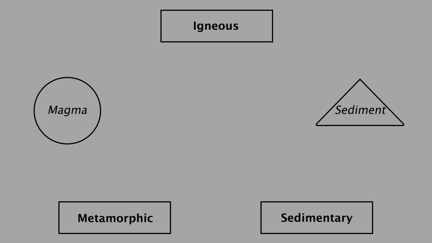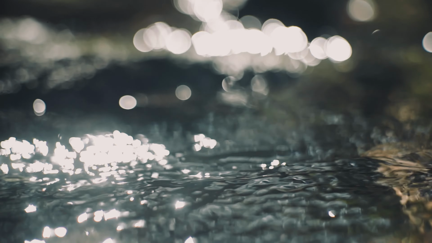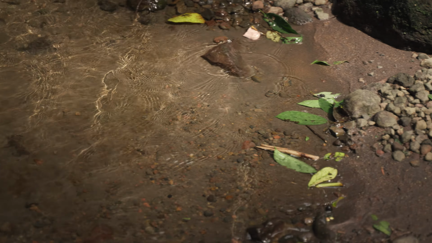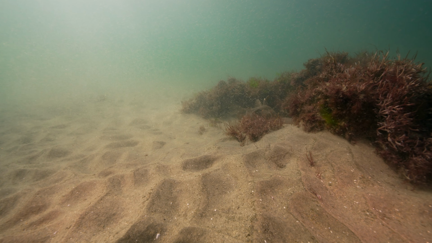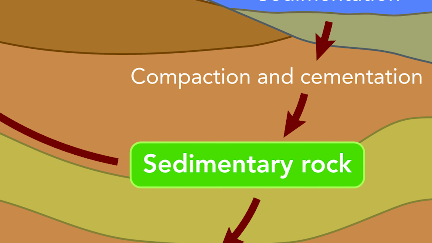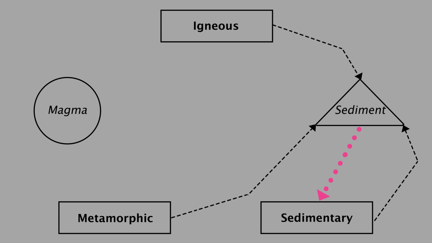Sedimentary rocks. Rocks that are exposed to weathering, erosion, and deposition are broken down into sediments, otherwise known as denudation. All three rock types, even sedimentary rock, can undergo denudation. Denudation is represented by the dashed black lines. Once sediments undergo deposition, cementation, and compaction, sedimentary rocks are formed. This is also known as lithification. Lithification is represented by the pink dotted lines.